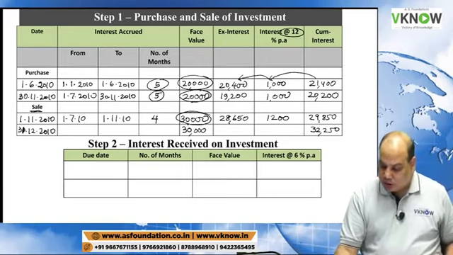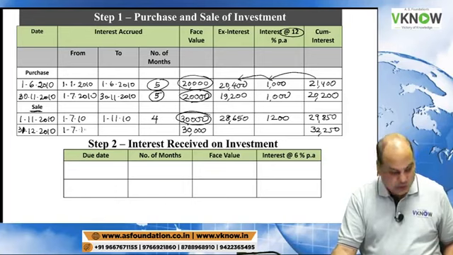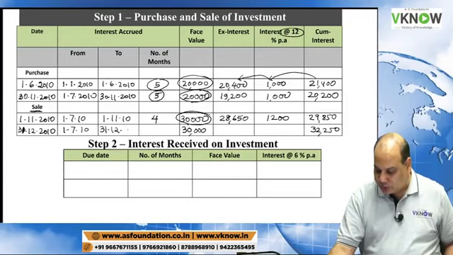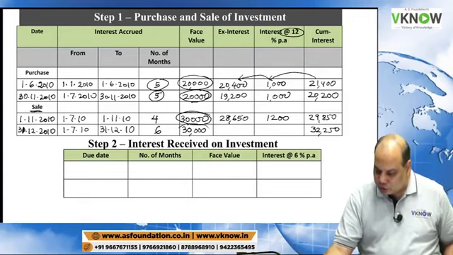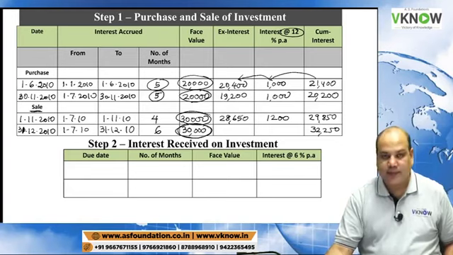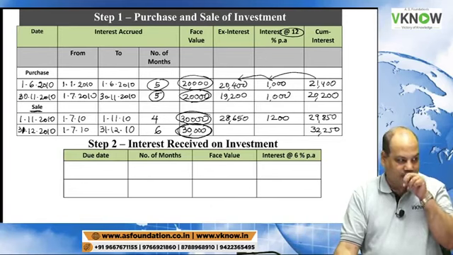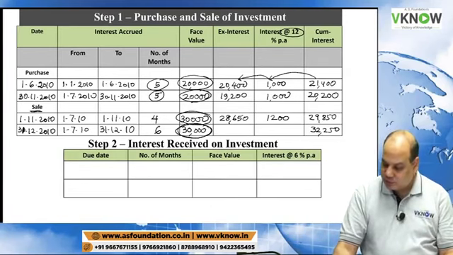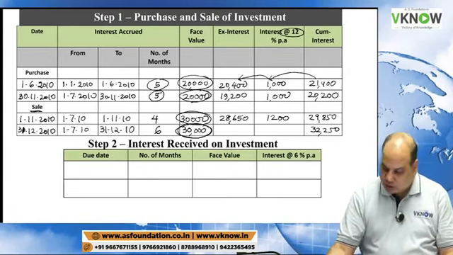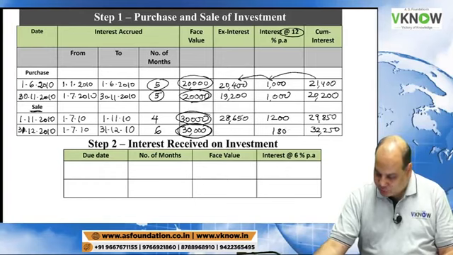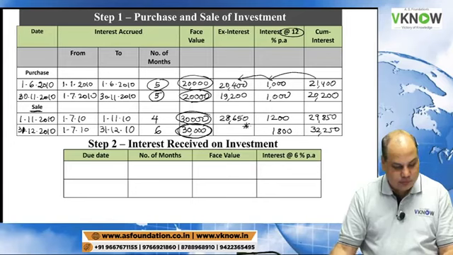Interest will accrue from 1/7/10 to 31/12/10, 6 months. On 30,000 into 12% into 6 by 12, that is 1,800. Do reverse working and tell me the ex interest amount.